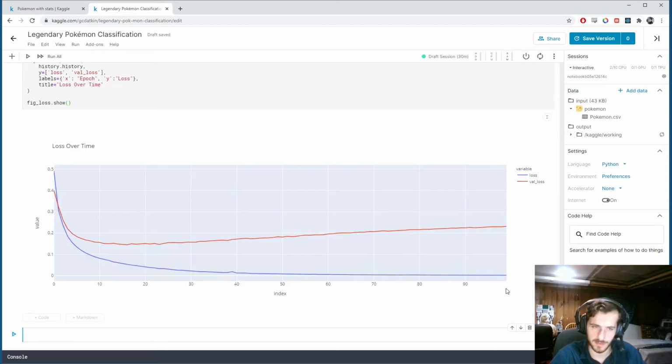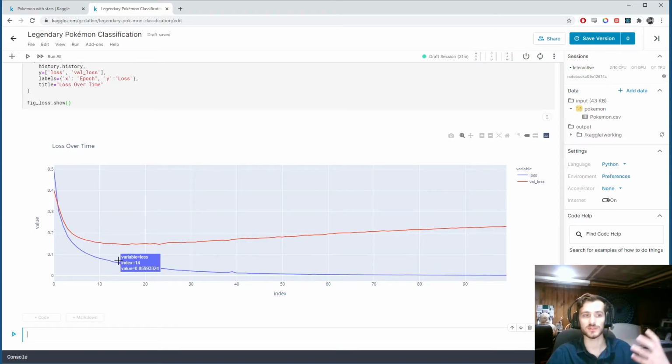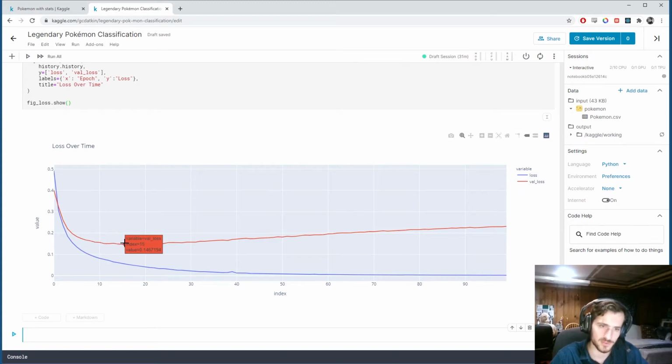Over the number of epochs, our training loss continues to decrease as it gets better and better at learning. However, at some point, it starts to memorize the training set and fails to perform on the validation set, which is new unseen data. And then you can see the validation loss starts to go back up.